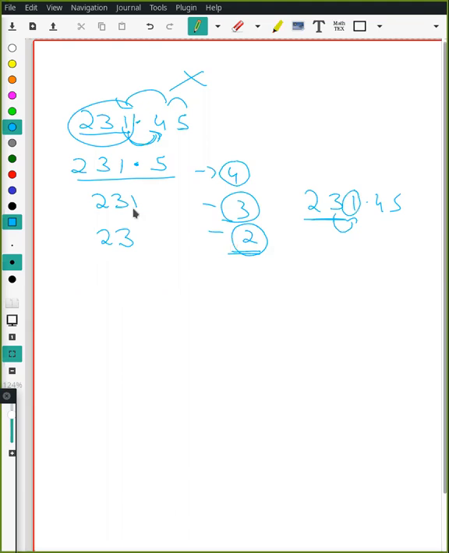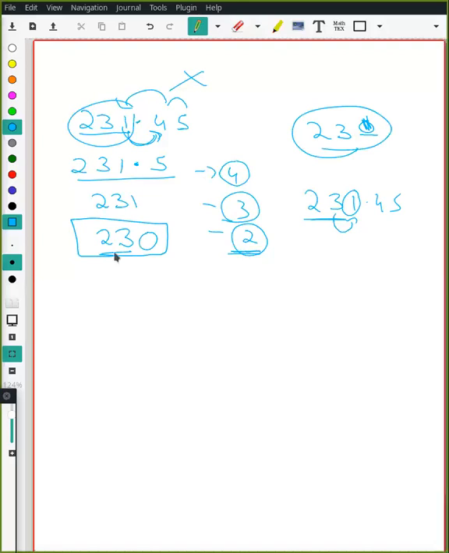But remember, the problem here is that the original number has another value over here, right? It has 1, so it is 230. How can 230 be equal to 23? So I'm going to add a 0 here to keep the same place values of each number. So for 2 significant digits, it's going to be 230 over here.